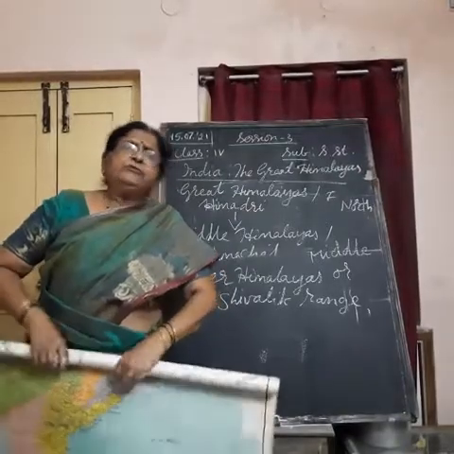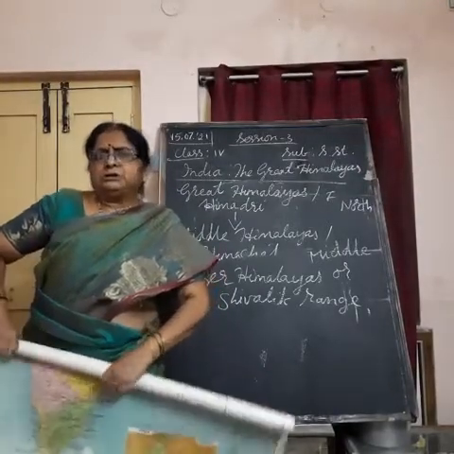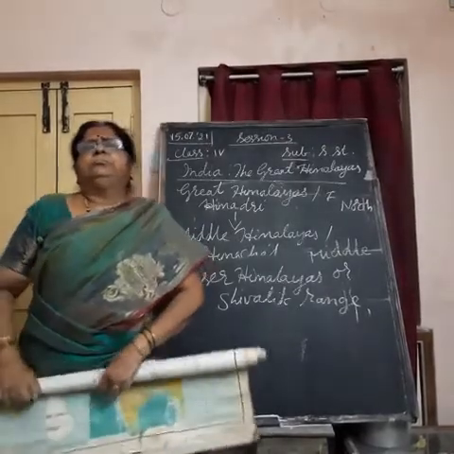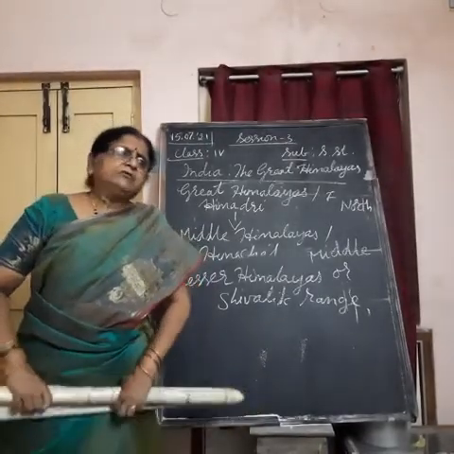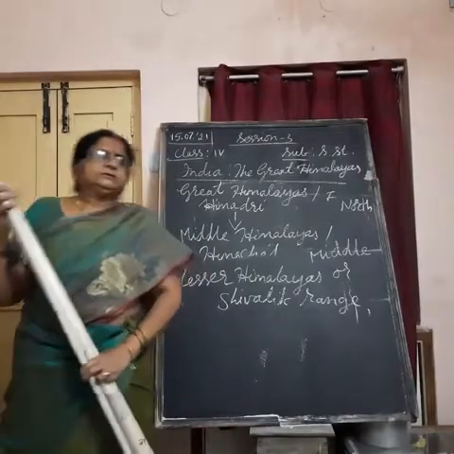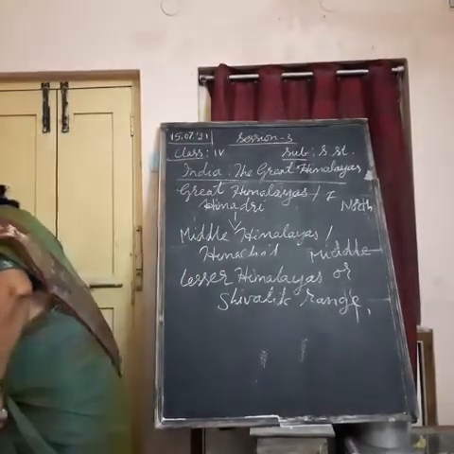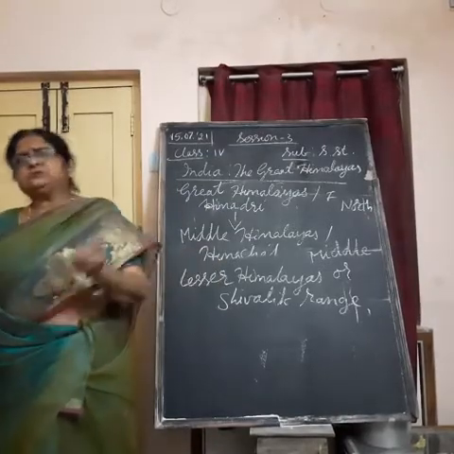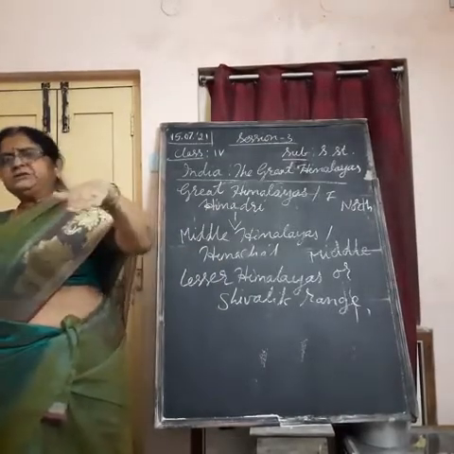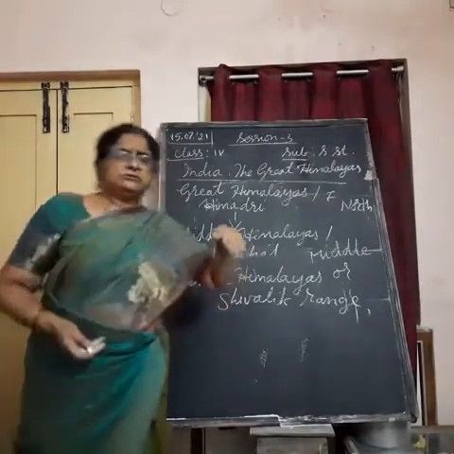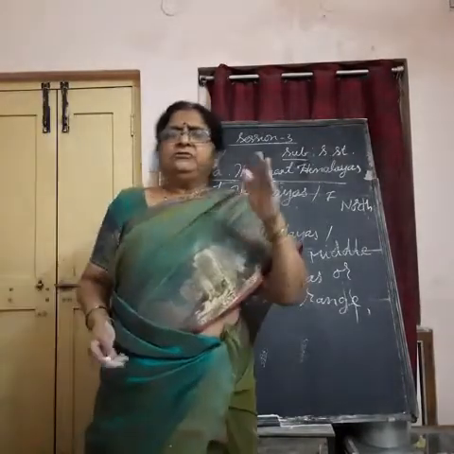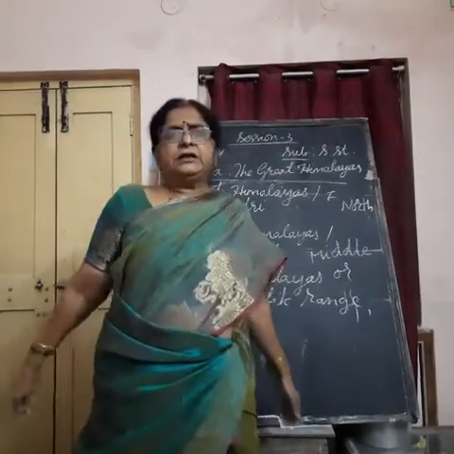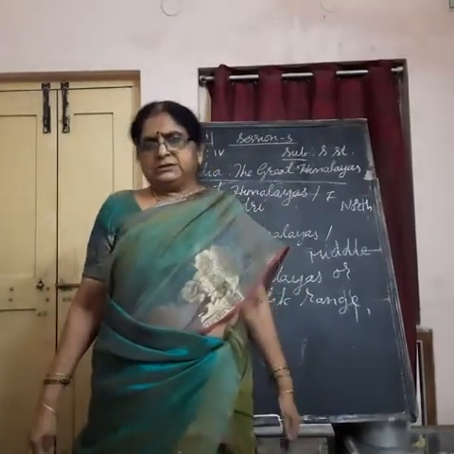And tomorrow we are going to study about each of these states one by one. First Jammu and Kashmir, then Himachal Pradesh, Uttarakhand. About each and every state we are going to study. In tomorrow's class we are going to study about the states which are located in the Himalayan mountain region.